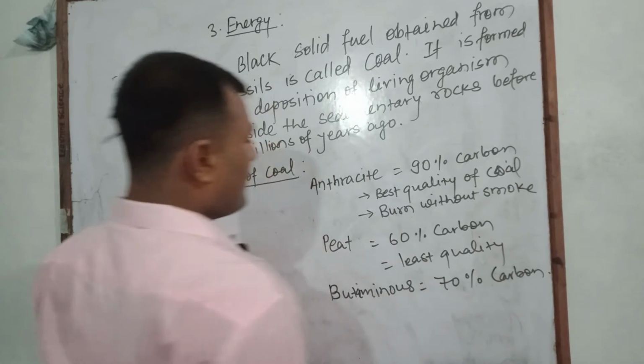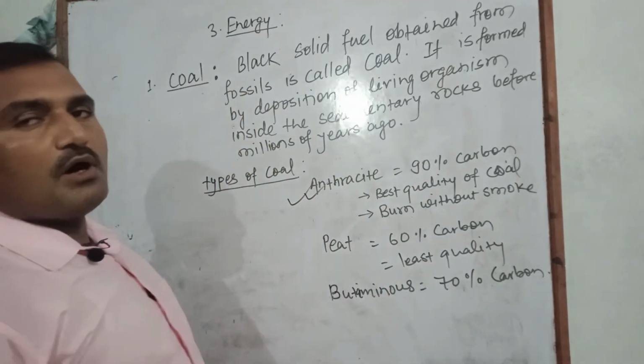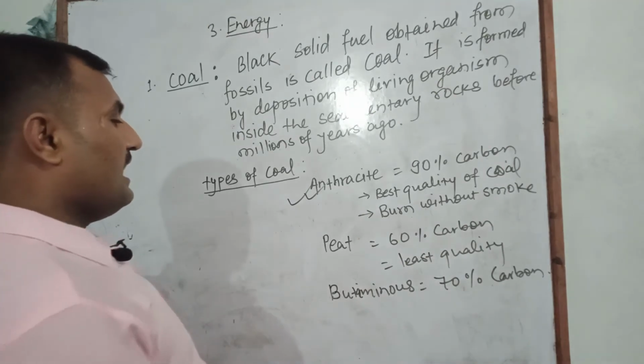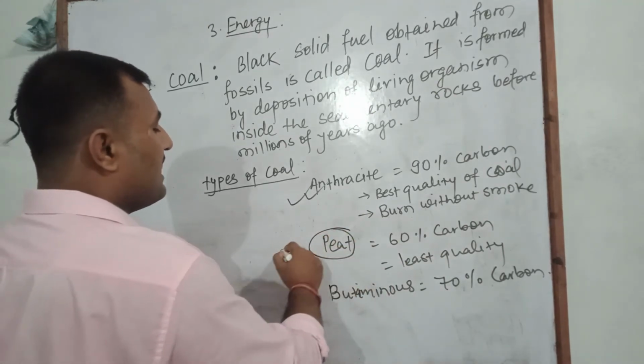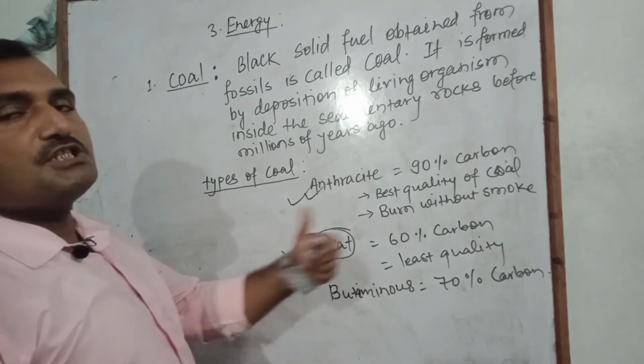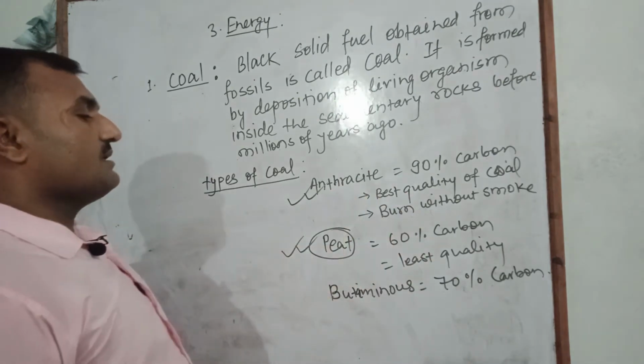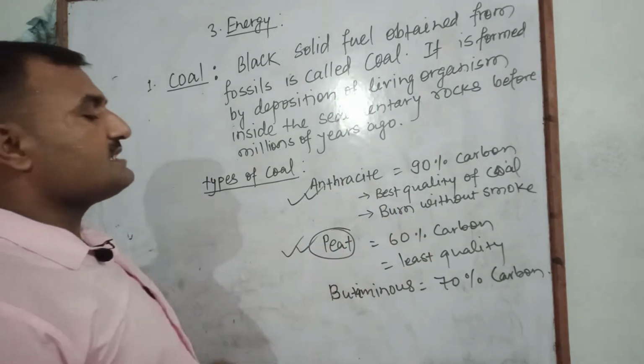It is medium quality. The best quality of coal here is anthracite. It burns without smoke. And in our country, in Nepal, the coal found is mostly low quality, that is the least quality of coal, which is known as peat, and it contains only 60% carbon.